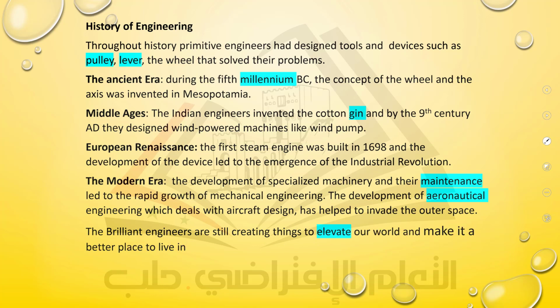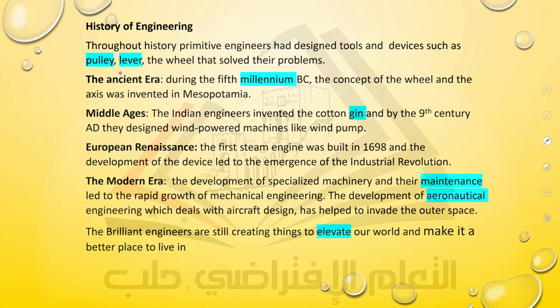As you see, dear students, here we are studying the main ideas of the text. But I highlighted here the new words. Again, the new words or the vocabs, the keywords in our lesson: pulley, lever, millennia, gin, maintenance, aeronautical, elevate. It's a good thing that the student tries to identify what part of speech each word is.